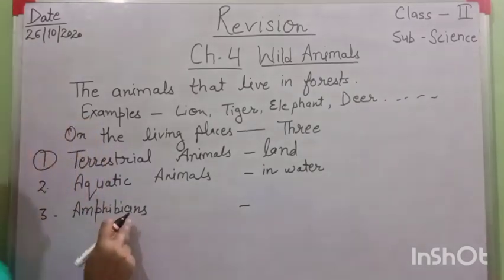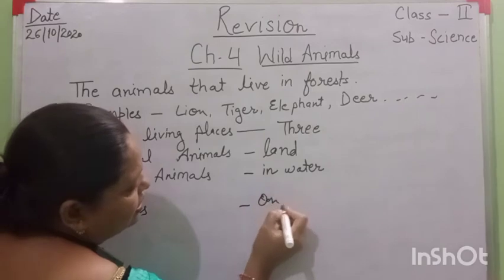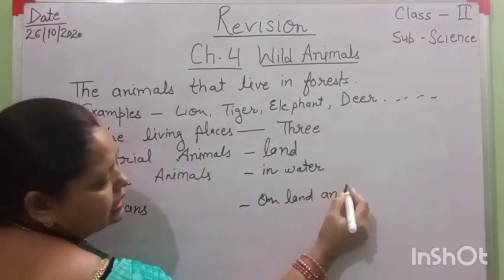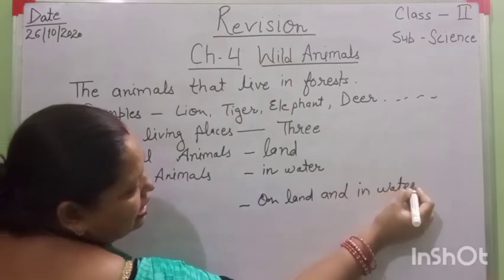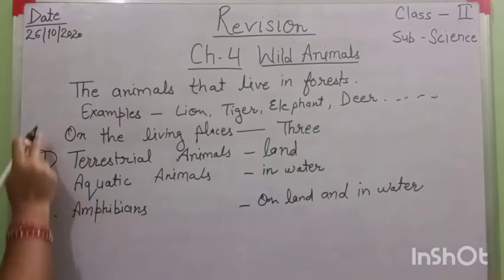Amphibians are the animals that live both on land and in water. Example, frog. I think this point is clear now.